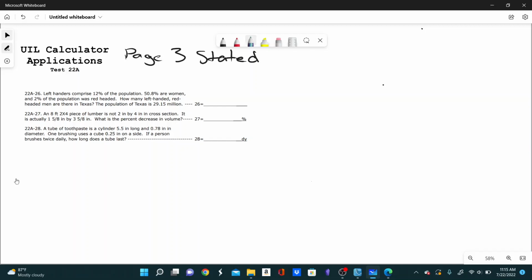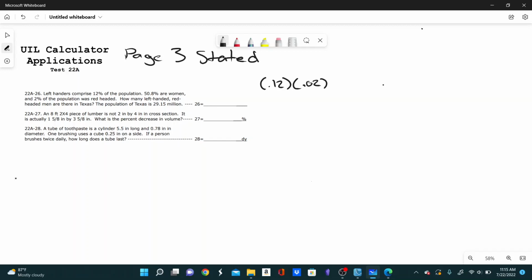So in cases like this, where you have probabilities of different events, like the probability of being left-handed would be 12%, and the probability of being a woman would be 50.8%. When you want to find the probability of multiple of them happening at the same time, as long as they're independent of each other, you can just multiply them. So the probability of being left-handed, red-headed, and a man would be the probability of being left-handed, which is 0.12, times the probability of being red-headed, which would be 0.02,